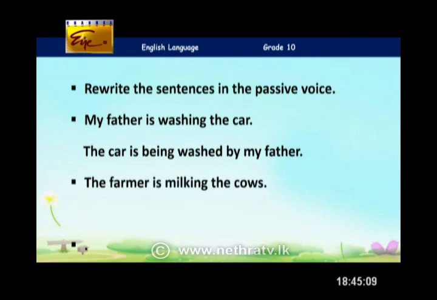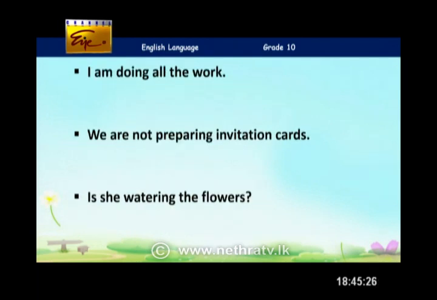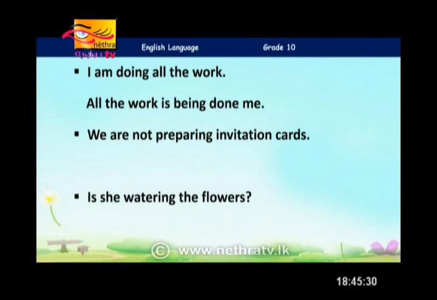Next one. The farmer is milking the cows. Is milking, present continuous once again. So it has to be: the cows are being milked by the farmer. I hope our dear children have got the correct answer as well. Next one. I'm doing all the work. All the work is being done by me.